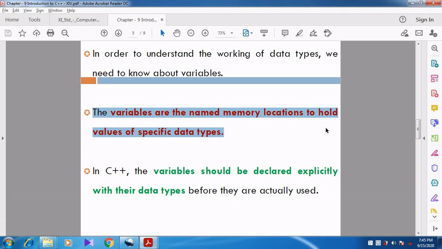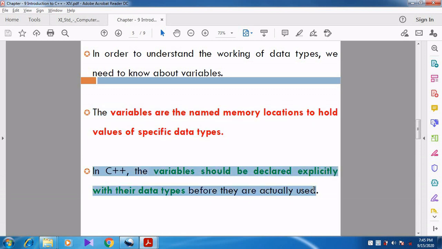So whenever we are storing the data, we want to specify what kind of data we are going to store. So we want to specify the data type for the variable. In C++, variables should be declared explicitly with their data types before they are actually used.